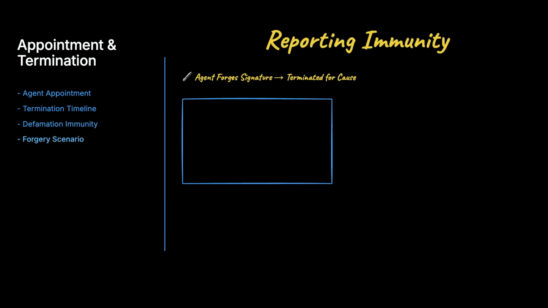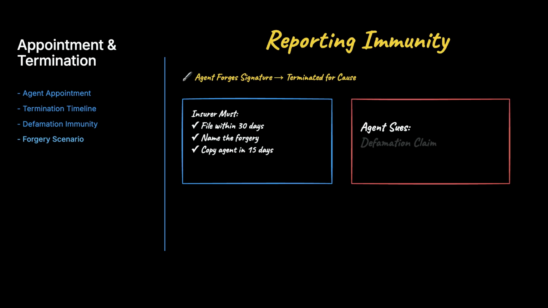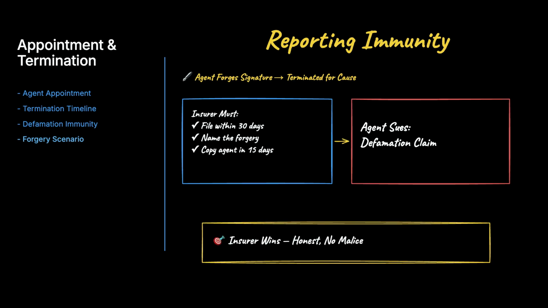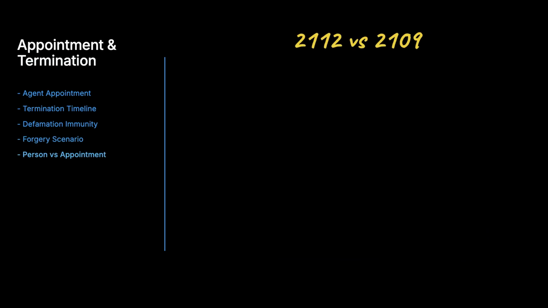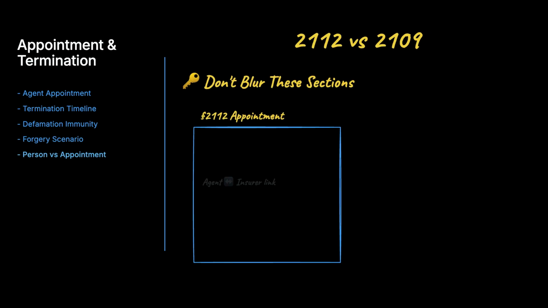Picture this, because the exam loves it. An insurer discovers an agent forged a client's signature and terminates for cause. It files within 30 days, names the forgery, and copies the agent within 15 days. The agent sues for defamation. Who wins? The insurer, because it reported honestly and without malice. The immunity holds firm.